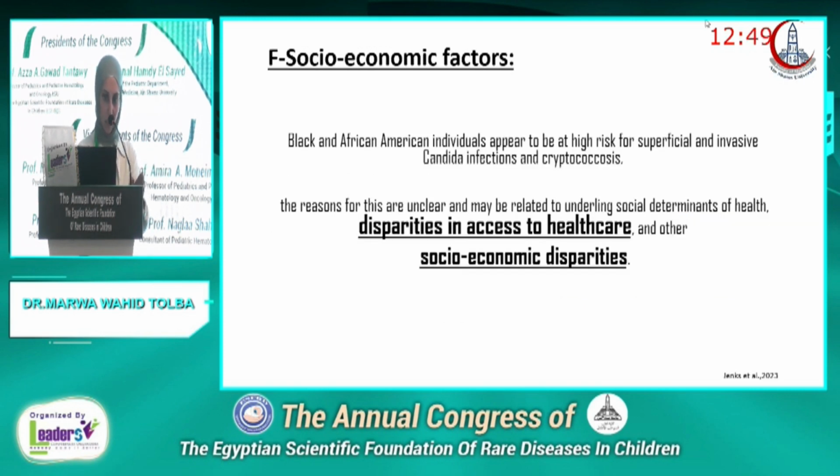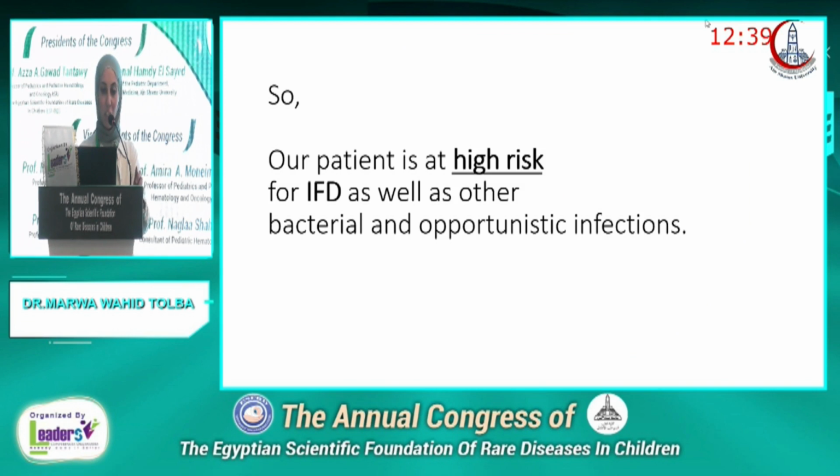Disparities in access to healthcare and socioeconomic disparities are also another risk factor, so it's multifactorial. So our patient is at high risk for invasive fungal disease as well as other bacterial and opportunistic infections.